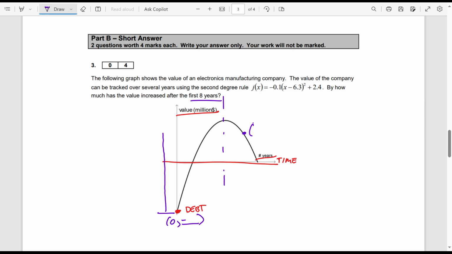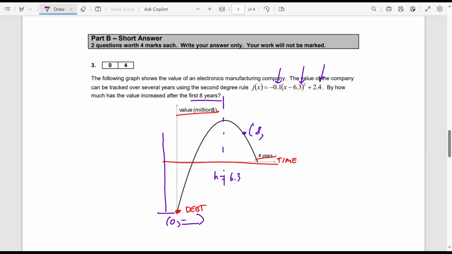I know it's after the middle there. How do I know that? How do I know that the 8 is going to be on the descent? Where am I getting that from? Well, that is A, that is H, that is K. My H is positive 6.3. 8 would come after that. You have to know that, right? You have to know when I see something like this that format is AHK, and this is the axis of symmetry, and that means that